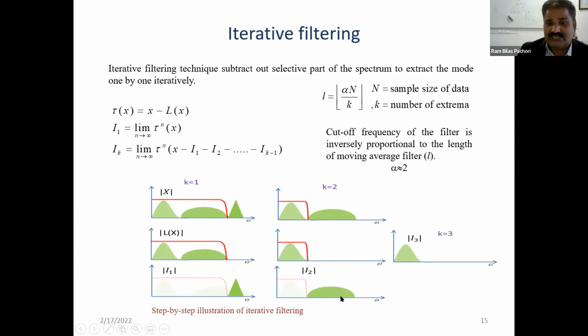And after the first and second IMF both are subtracted from the signal, you will have the I3, that is the third IMF of the signal. So in that way, iteratively, one by one, we can determine all possible IMFs from the signal by using this iterative filtering concept.